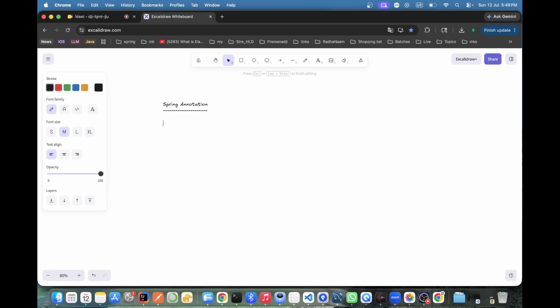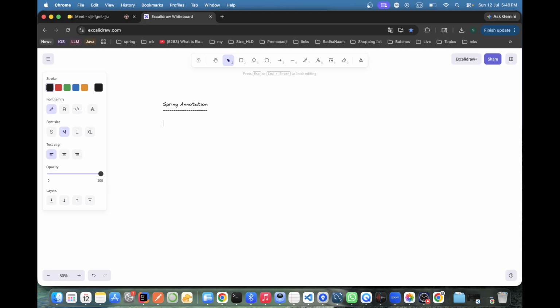Before that we went through several things. Now I'm starting with annotations in Spring, because in Spring Boot most of the time we go to annotations only. A few annotations we use more often. I'll explain them and their purpose, how they serve.